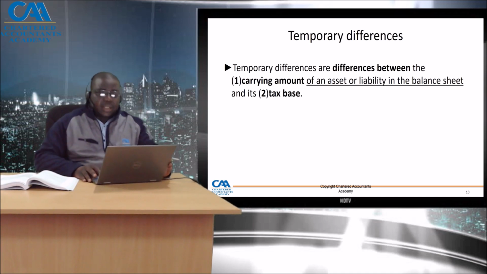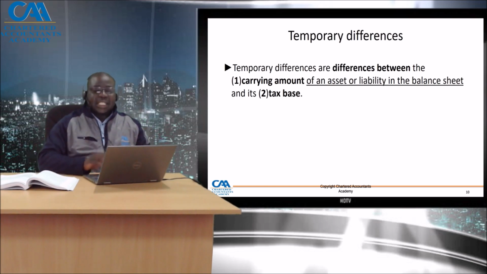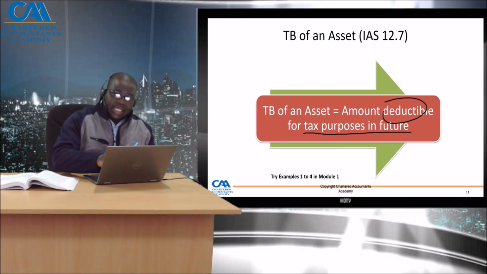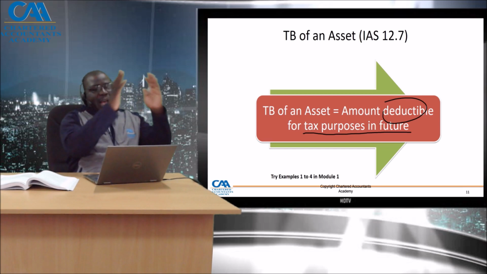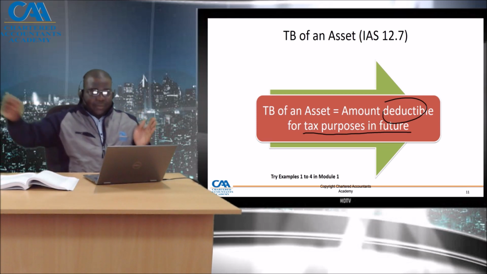Very critical. Under paragraph 7, the tax base of an asset in simple form is the amount deductible for tax purposes in future. So if I look at my asset, the cost of my asset, at a balance sheet date or a reporting date, how much of it will be allowed as a deduction in future?